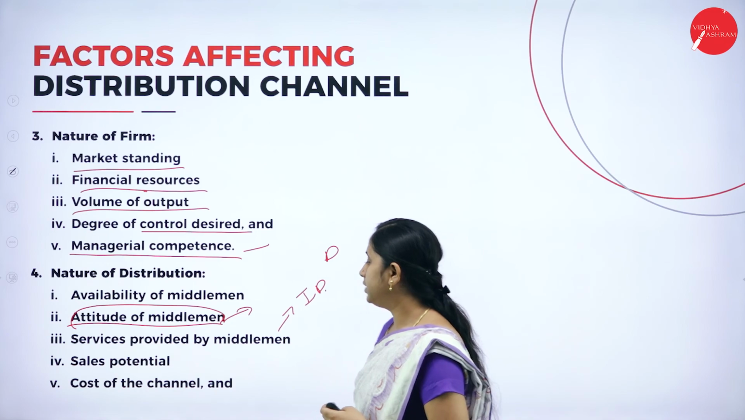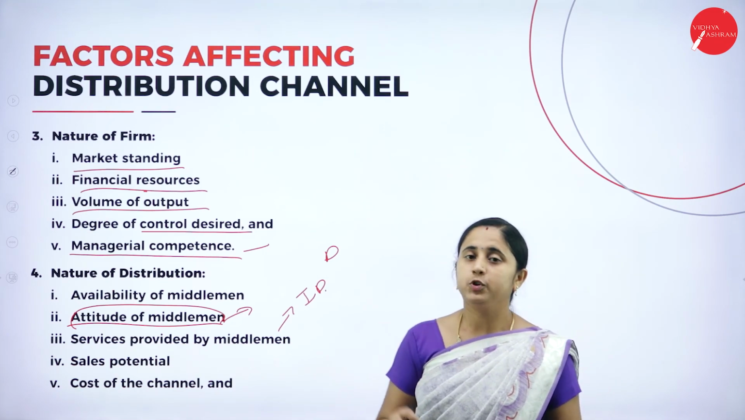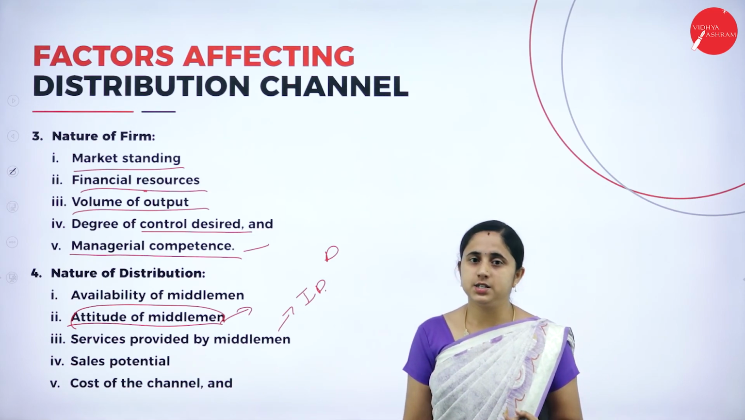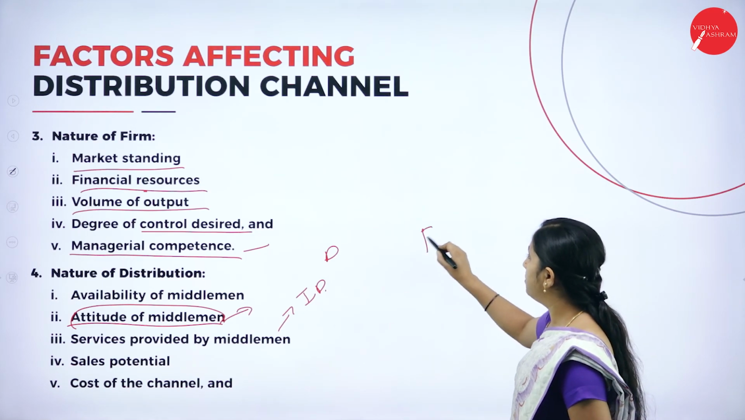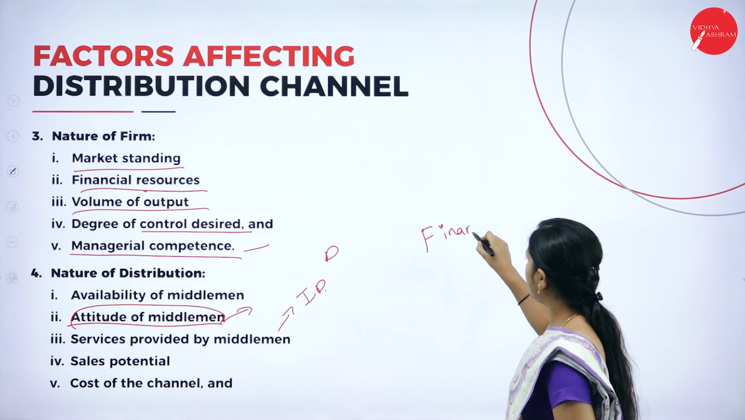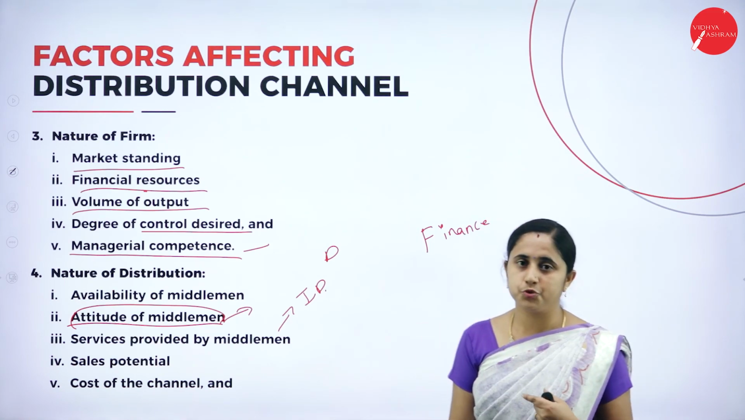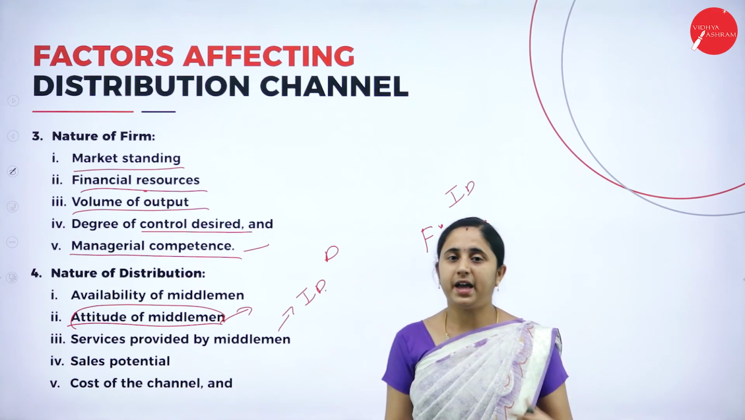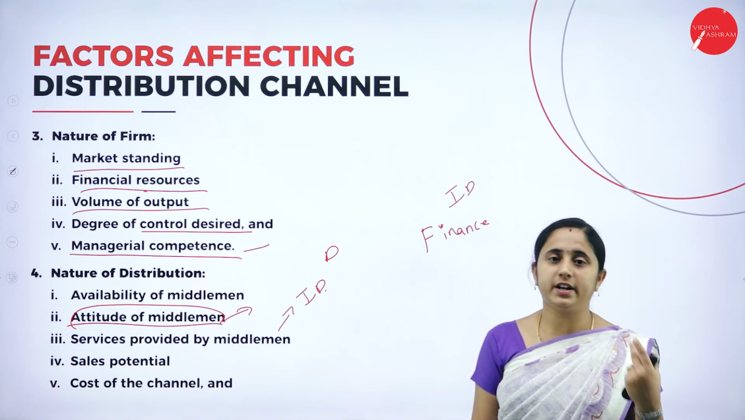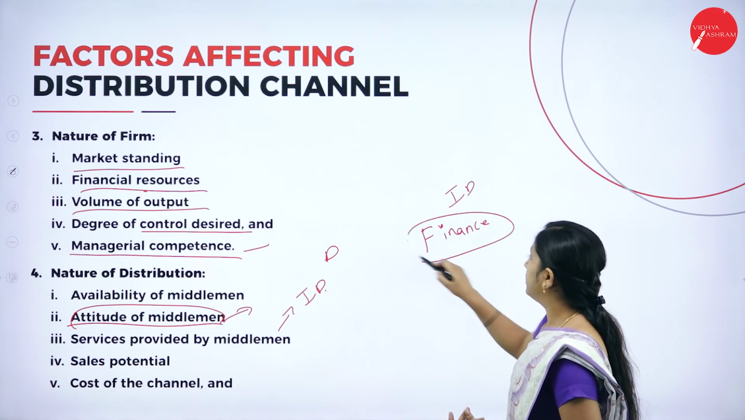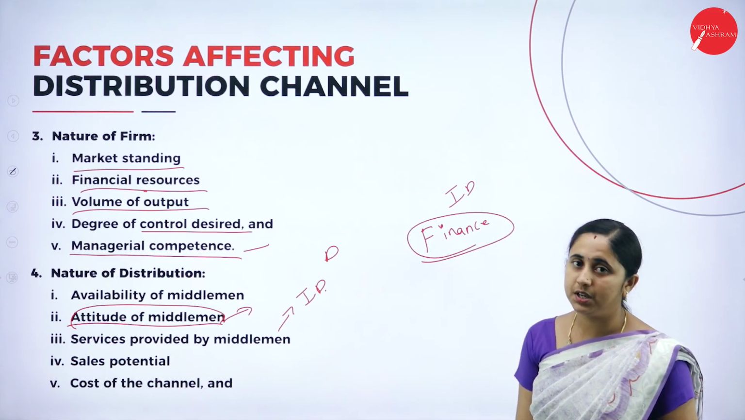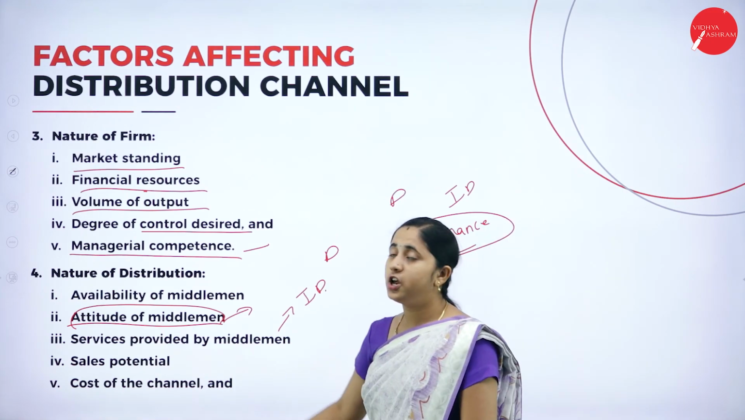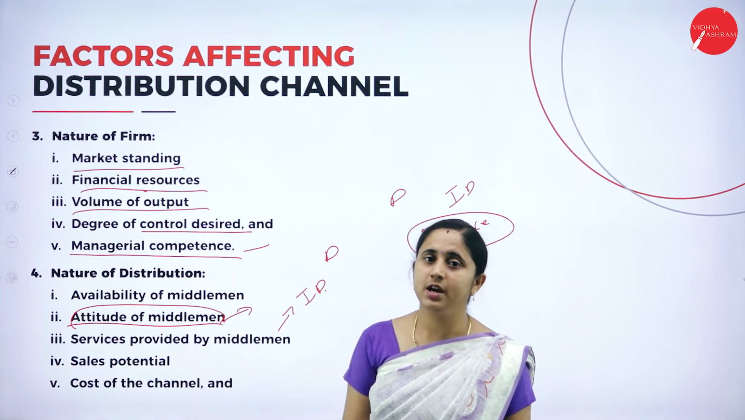Then cost of the channels. Depending on the cost involved for the distribution channel, you will make the decision. If the company is able to meet the cost of such distribution channel, they go for indirect channel. Or if the manufacturer or the organization is not able to meet these expenses, they'll go for direct distribution channels. These all are the factors which influence the distribution channel.